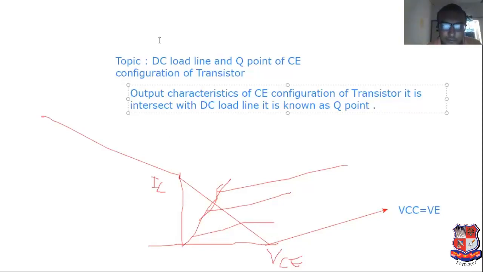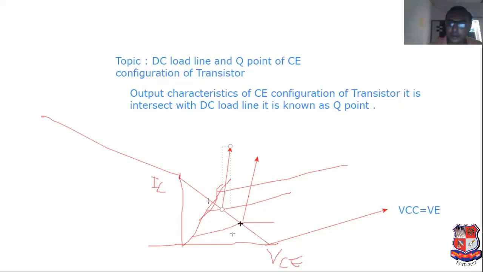Concentrate here. For these output characteristics of common emitter configuration of transistor, it intersects with the DC load line. It is known as Q point. Now, what is the requirement of Q point?